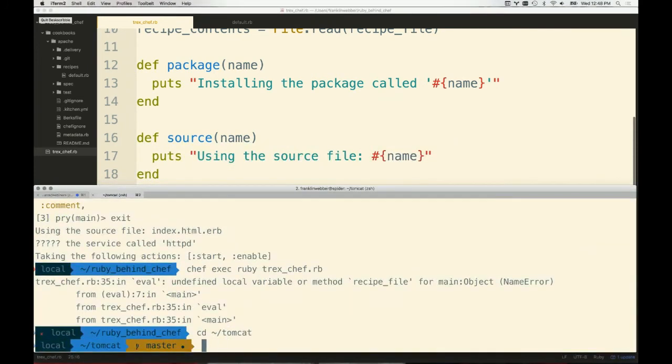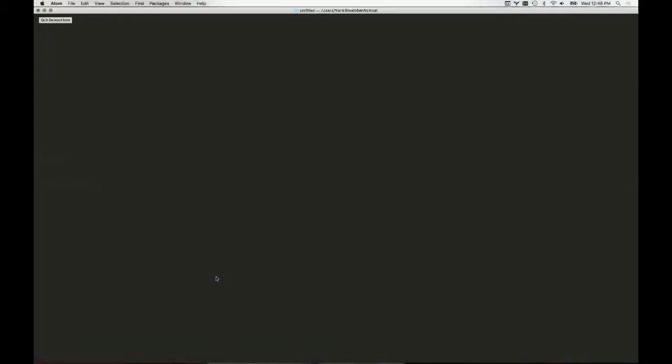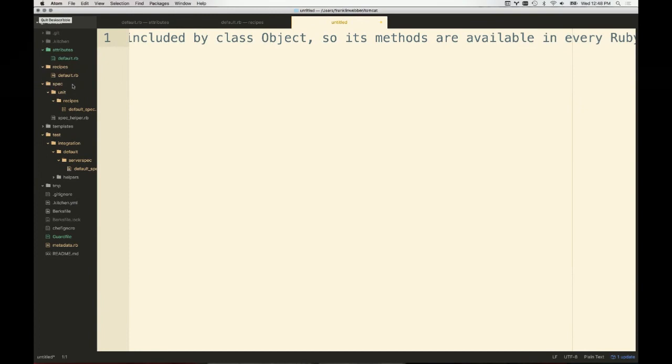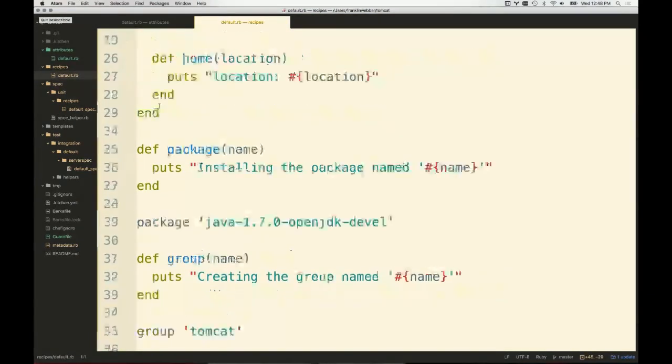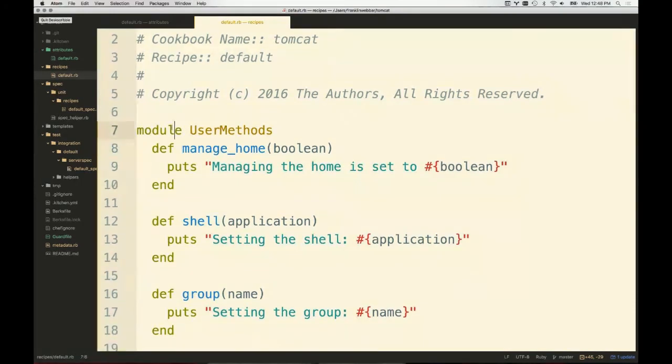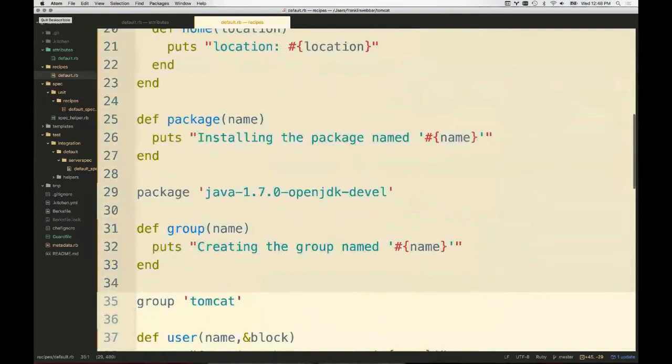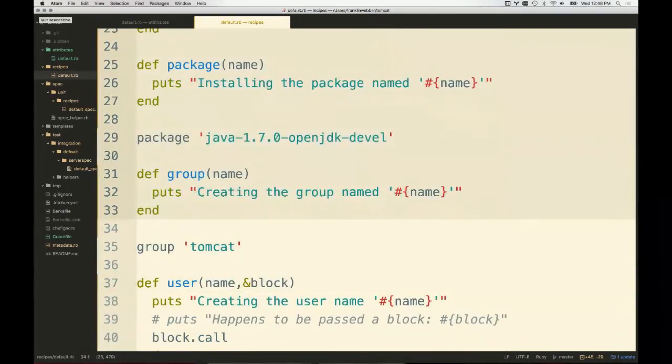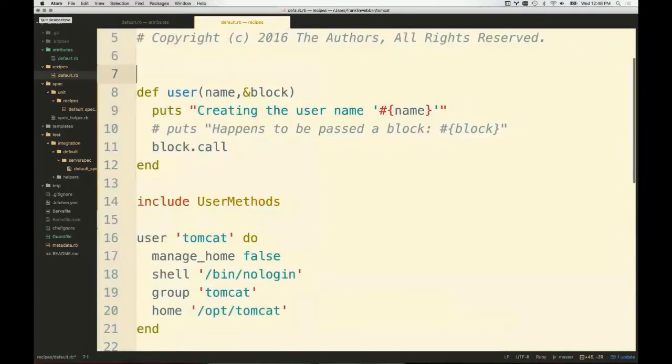So let me show you that as a demonstration of just what it looks like in Chef. And if we had a little more time with T-Rex Chef, we could totally look at that. So I'm going to show you the Tomcat cookbook, which is one that I created when working with the Joy of Automating series, this educational series I put on YouTube that teaches you Chef things. Inside of here, let's just clean this up. I was doing a little bit of work inside of here, talking about this before with someone else, showing them that around, right?